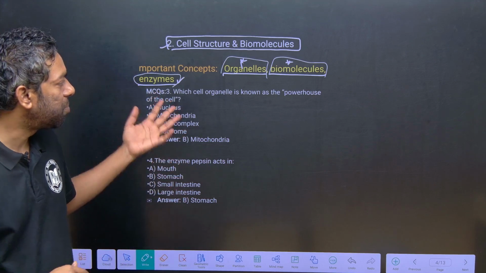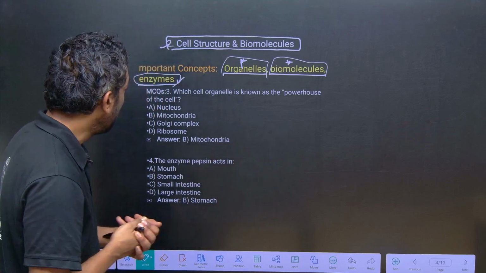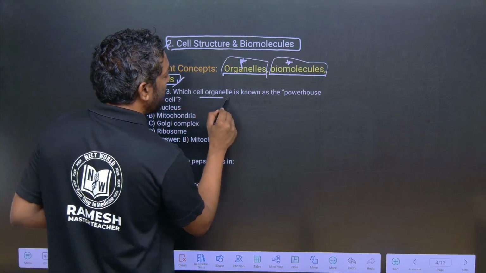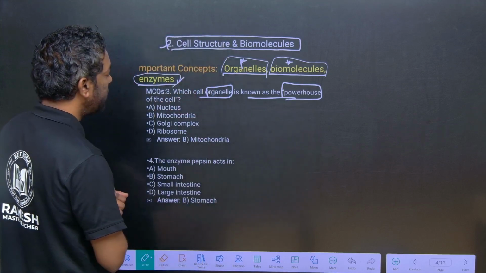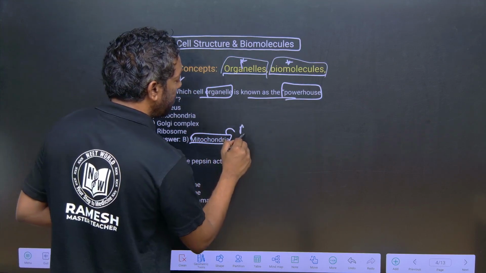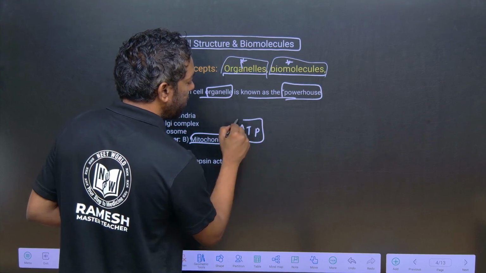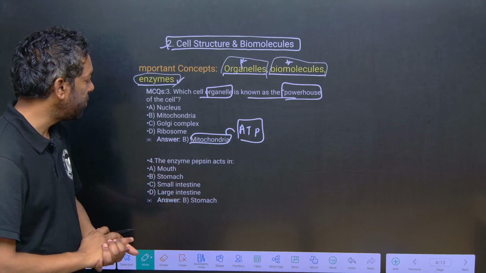Carbohydrates, proteins and enzymes, you have to focus on their structure. Okay, this is important. One question: the cell organelle known as the powerhouse of the cell is mitochondria, because they generate ATP. This kind of question they can ask you on cell organelles.